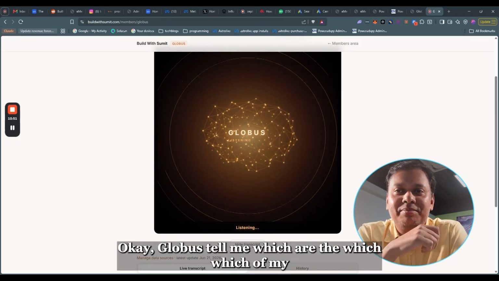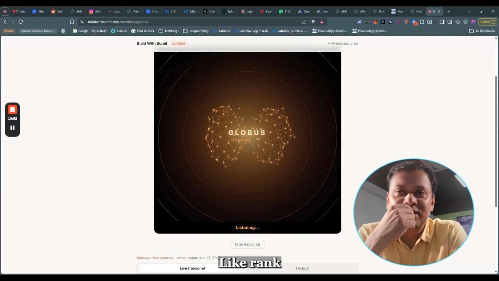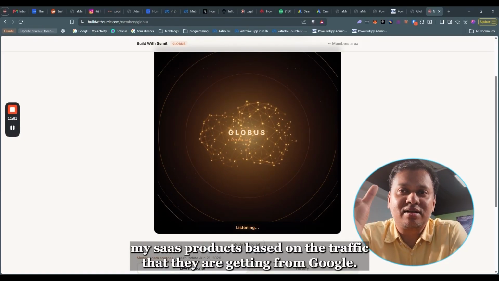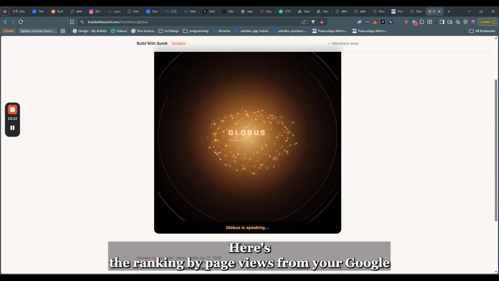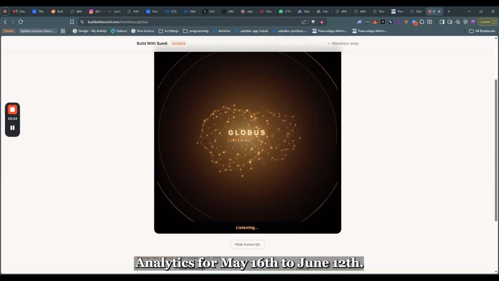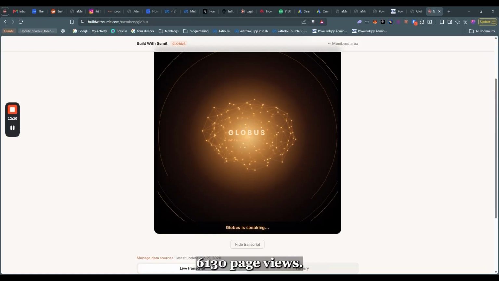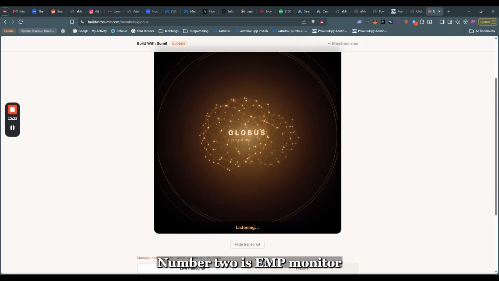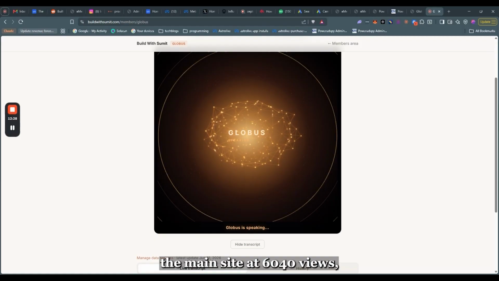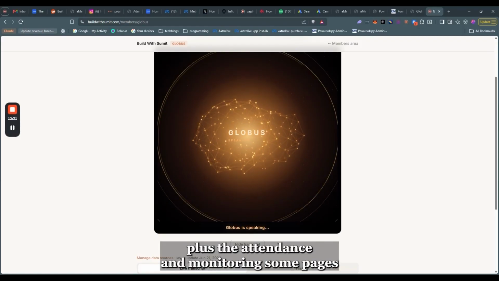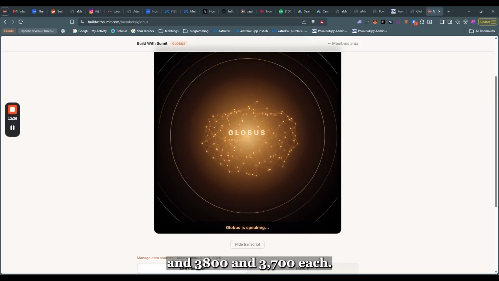Interesting. Okay, Globus, tell me which of my SaaS products are getting the maximum traffic from Google. Rank my SaaS products based on the traffic they are getting from Google. Here's the ranking by page views from your Google Analytics report for May 16th to June 12th. Number 1 is AdsGPT, 6,130 page views. Number 2 is EMP Monitor, the main site at 6,140 views, plus the attendance and monitoring subpages at 3,800 and 3,700 each.